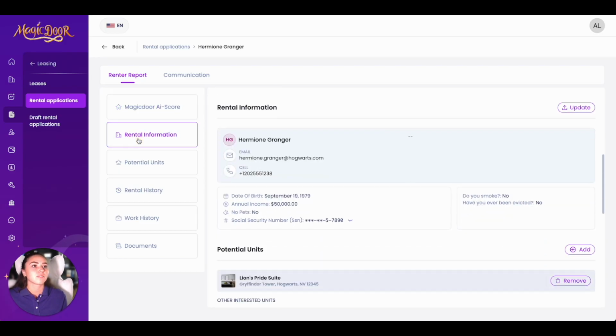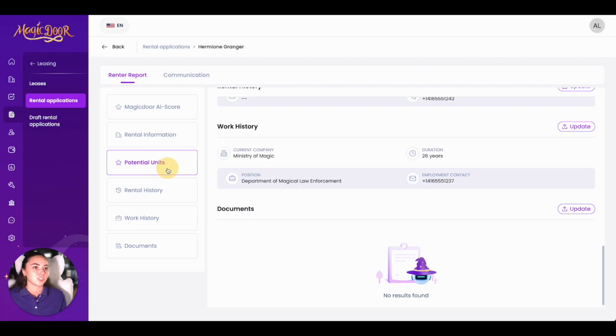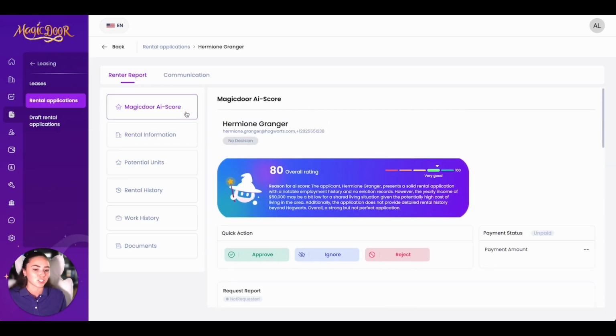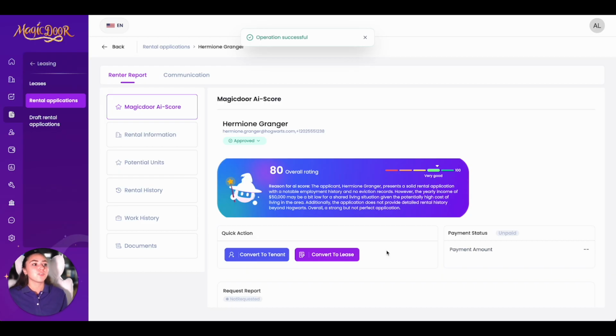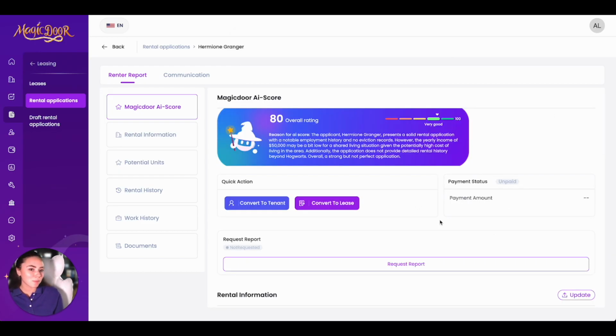You also have this section on the left that is just going to bring you directly to those different points of the application. So if you approve an application, you can easily convert to a lease or convert to a tenant. You also see their payment status, if they have paid or haven't paid their rental application yet. So that's rental applications.